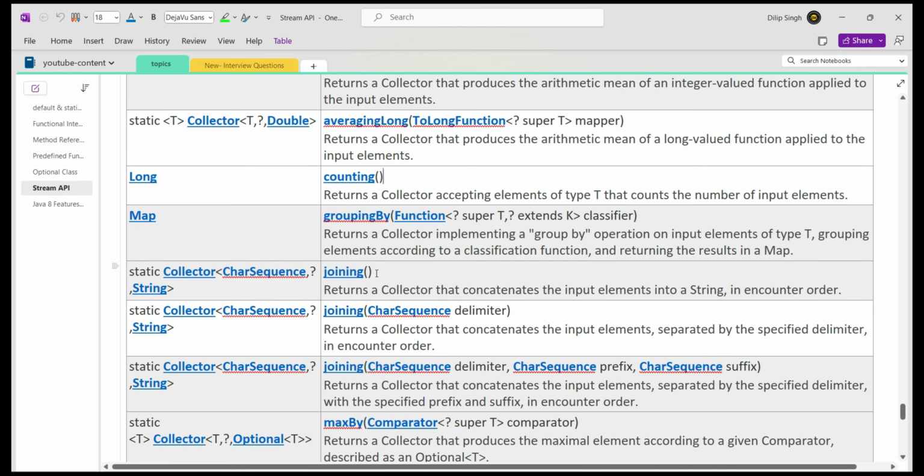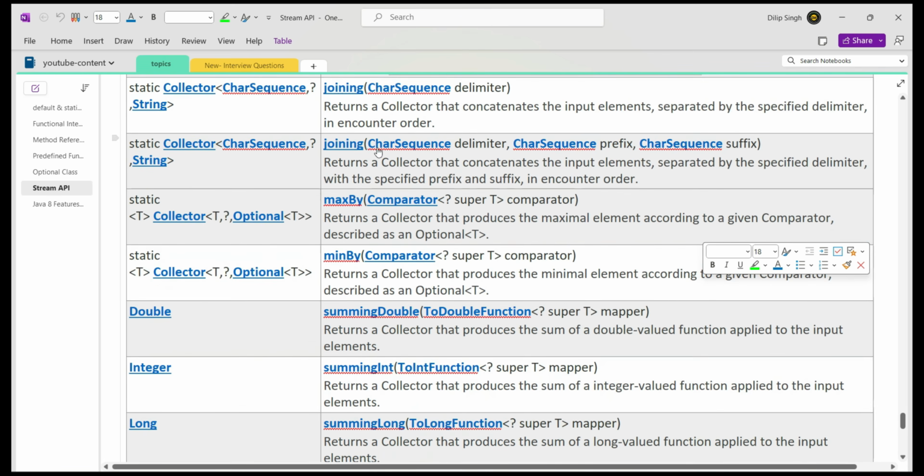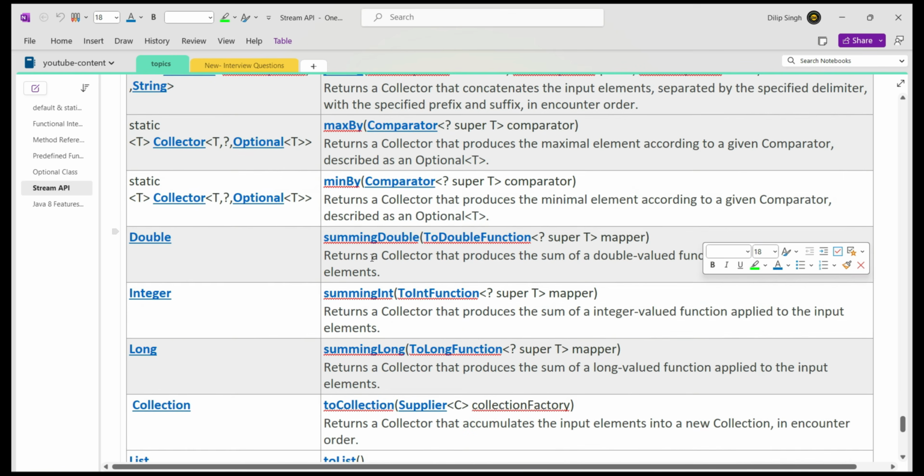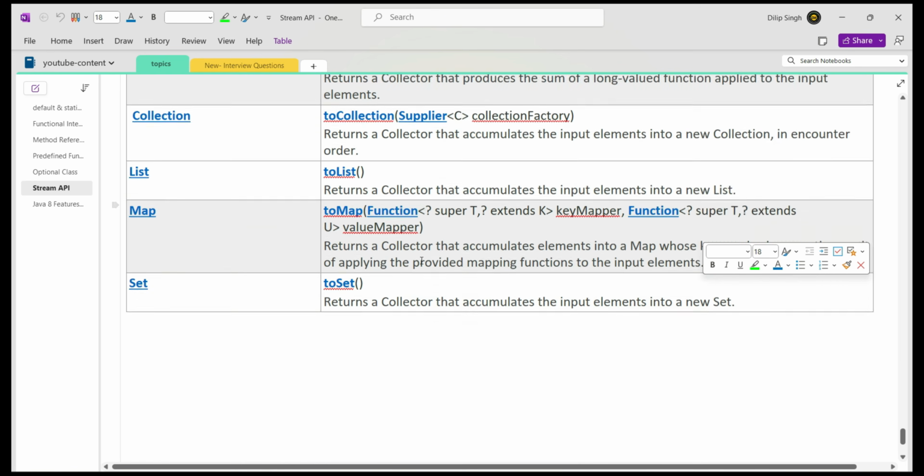Grouping by, we will see that functionality right now. Joining, so what you are going to join, joining with some char sequence. Right now we have an example, right? So separated by a comma symbol, like that. Whatever symbol you want to separate with, you can join all the string elements that way. Then maxBy, minBy, summingInt, summarizing. So these are all methods.